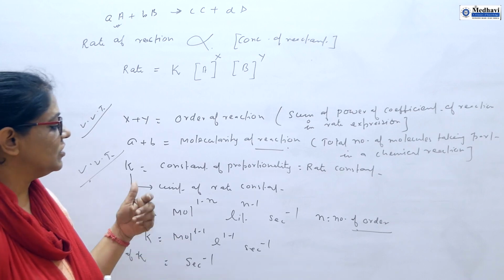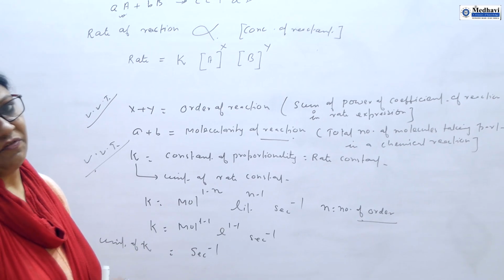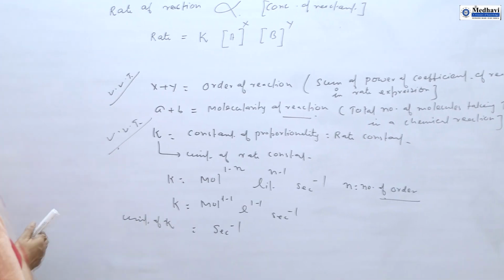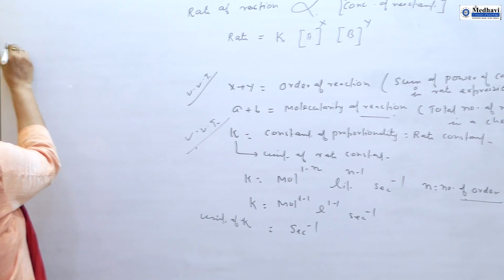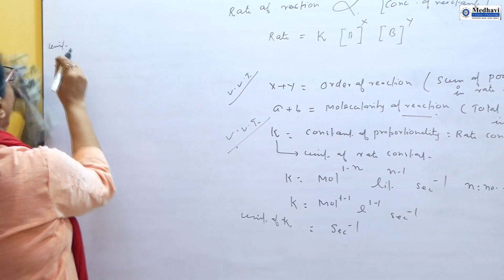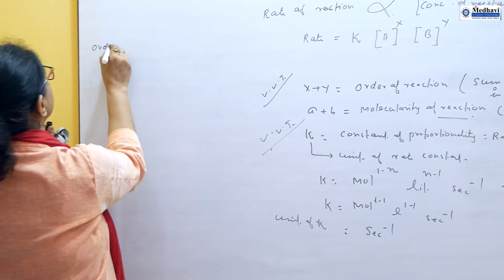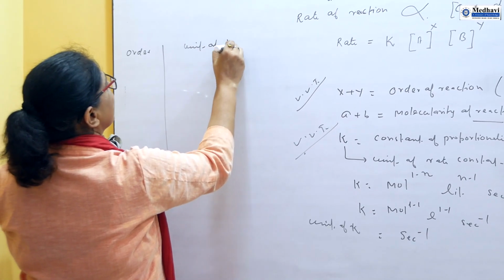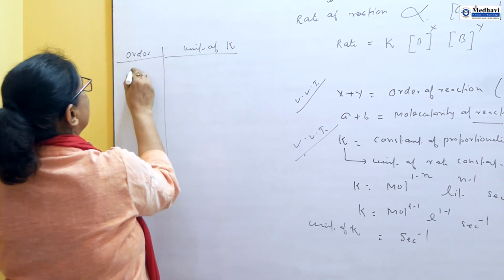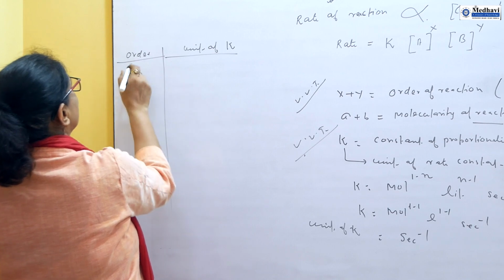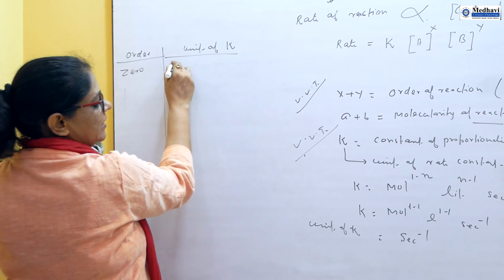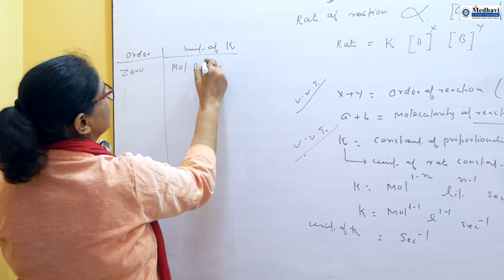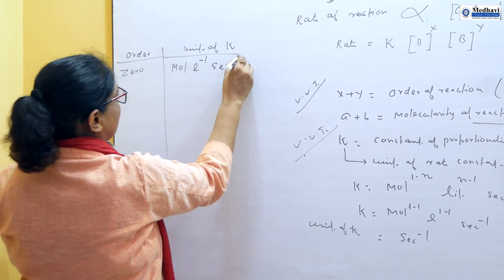For the second order, for zero order, using this equation we can find the rate constant. So here I am writing the order and the unit of K. K is the rate constant. For zero order, it is mole liter^(-1) second^(-1).